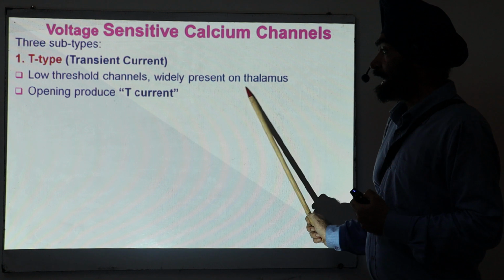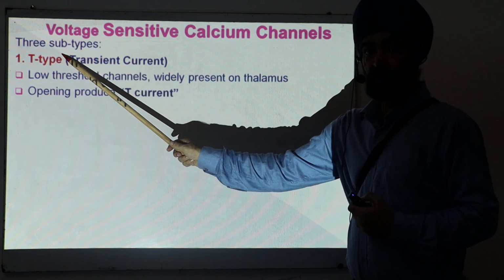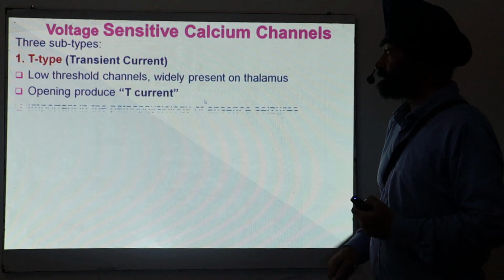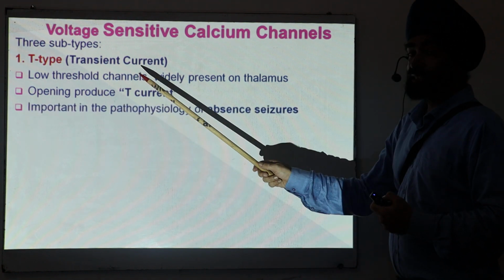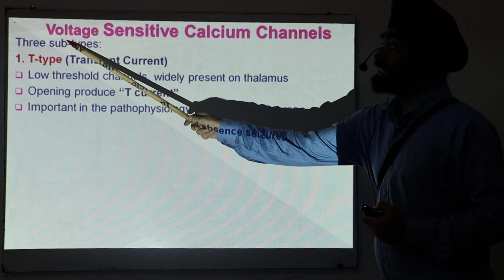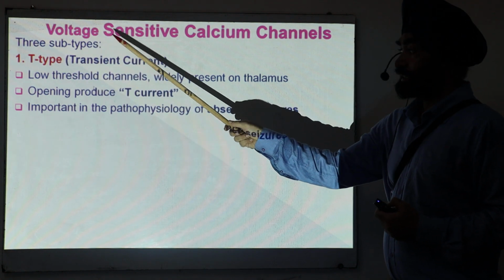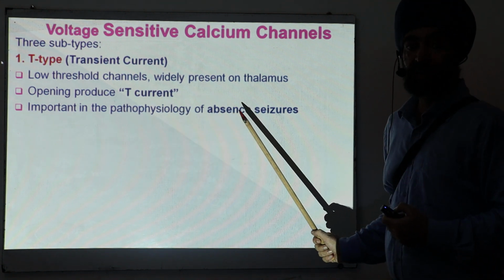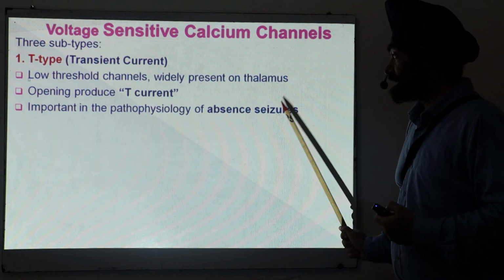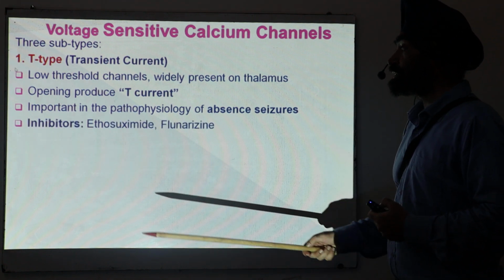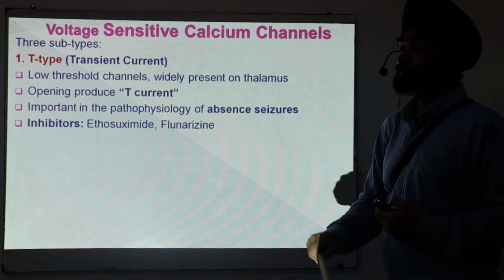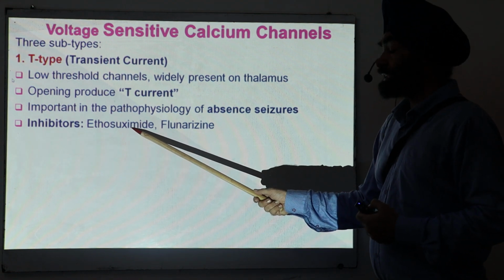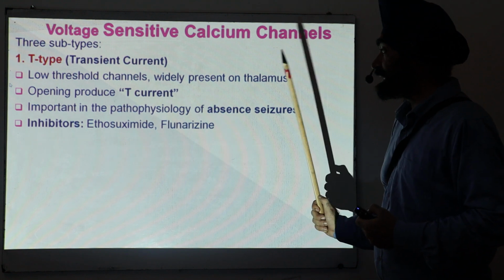When these channels open, the calcium which moves is called T current. And if you remember, there is a very important role of these T type calcium channels, this T current, in the pathophysiology of a type of epilepsy called absence seizures. Some drugs which inhibit these T type calcium channels are ethosuximide, valproic acid, and flunarizine.